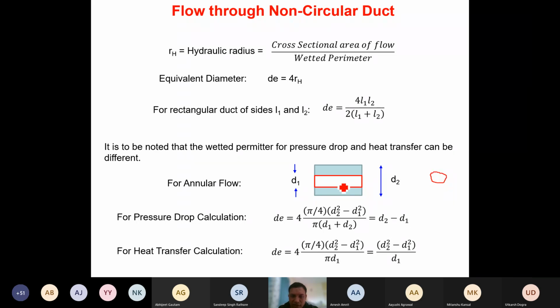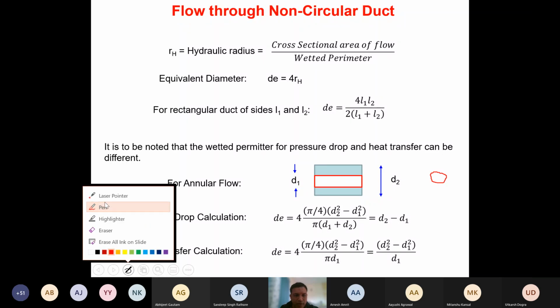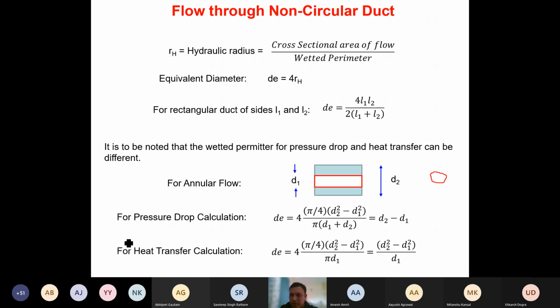And outside this, you will have... so isn't it, in this way you will get. This inner is already circular. It doesn't look circular, but you can assume that it's circular. So for this inner pipe there is no problem, but what will be the equivalent diameter for this outside annular